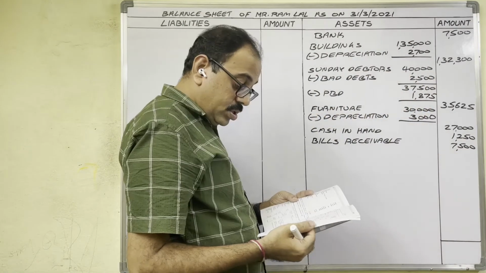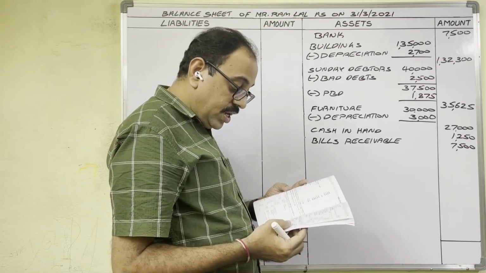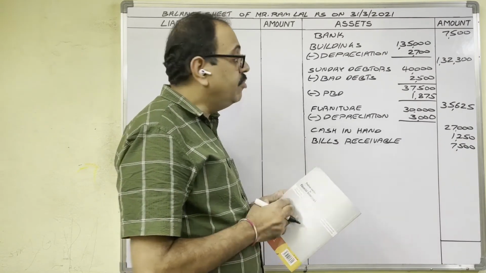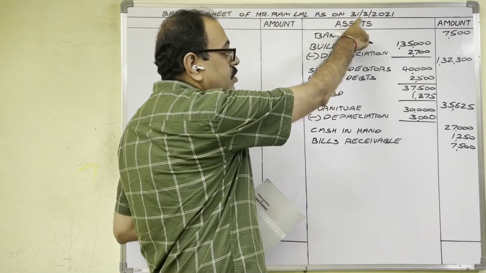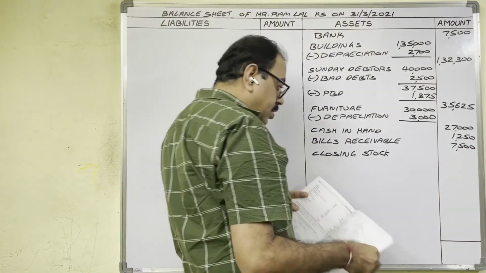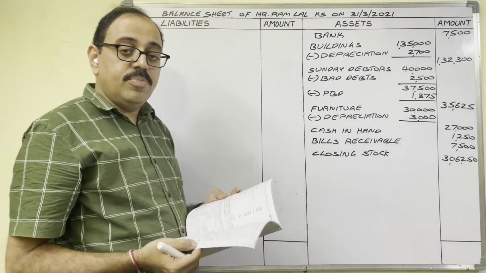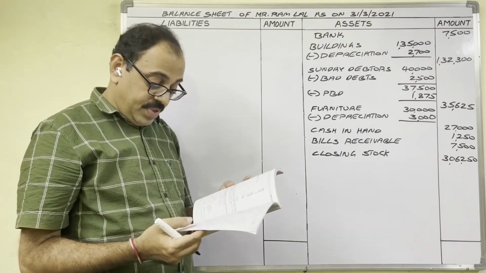Stock 3,06,250. Stock on 31st March 2021 means at the end of the year, closing date. So this is closing stock. Asset side 3,06,250. Debit column completed.